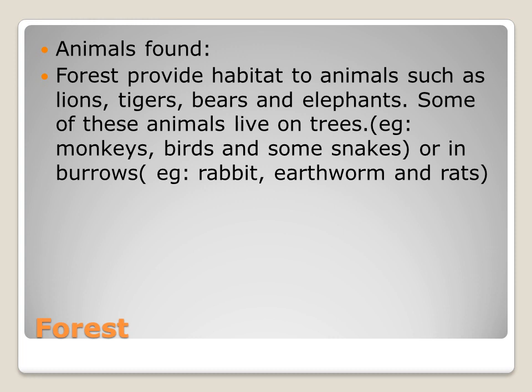So what is a forest? It is a physical feature. It is a home for different plants and animals. The forest floor, it is covered with the grass and the small plants. Some animals like lions, tigers, bears and elephants, they live in the forest. Some animals, they live on the trees. That is monkeys, birds and some snakes. And some, they live in the burrows. That are rabbit, earthworm and rats.